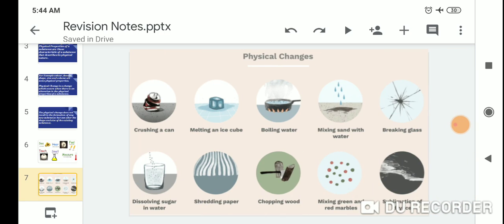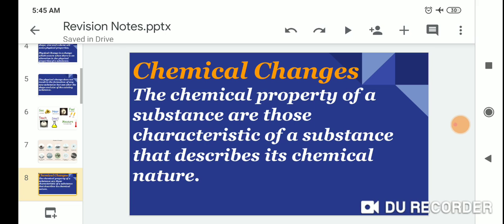Physical changes: crushing a can, melting an ice cube, boiling water, mixing sand with water, dissolving sugar in water, shredding paper, chopping wood, mixing green and red marbles, sublimation of dry ice.